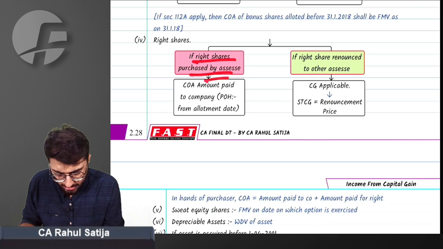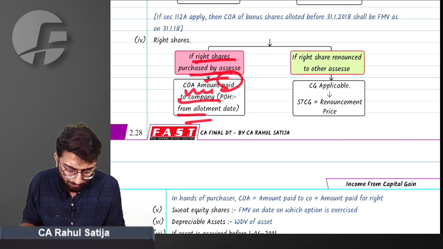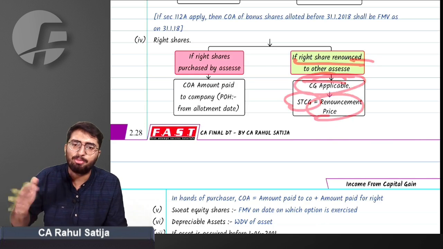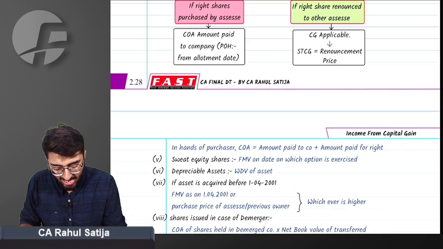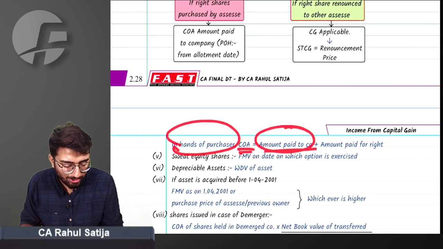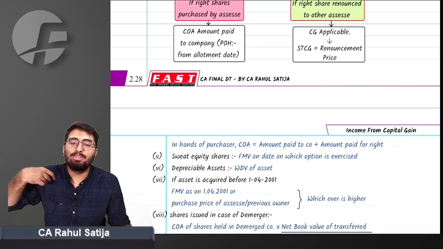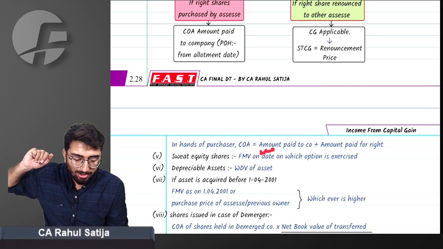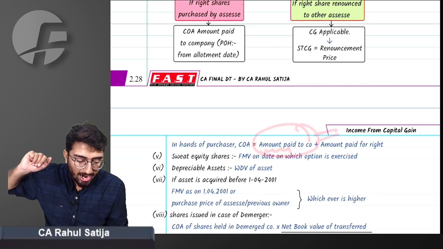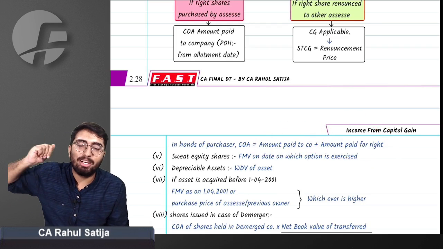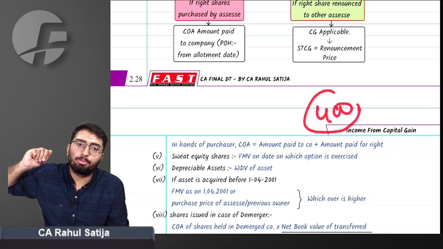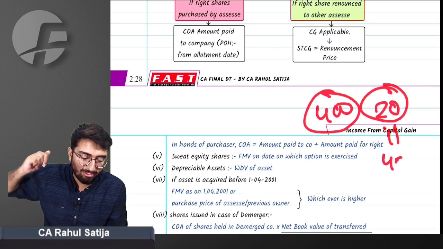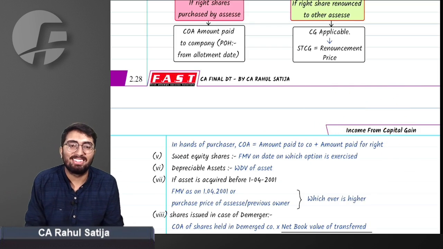If rights are purchased by the assessee, cost of acquisition will be amount paid to the company. If shares are being renounced to another assessee, capital gain will be applicable. Whatever the renouncement price you are receiving will be short-term capital gain. In the hands of the purchaser, cost of acquisition will be amount paid to the company and amount paid for the right. For example, Mr. Mayank is buying these shares. He paid to company rupees 400, and he has paid 20 rupees to acquire that right. So cost of acquisition for Mr. Mayank will be 420. As simple as it can be.